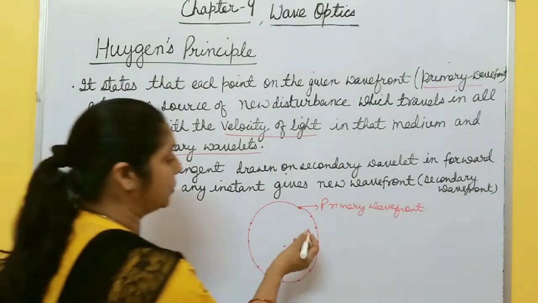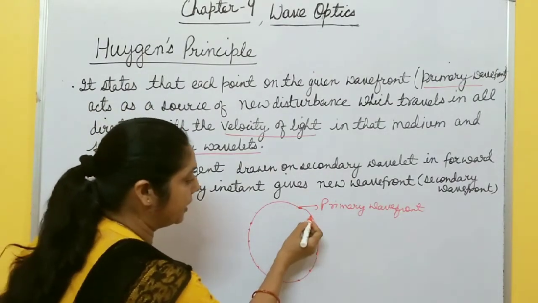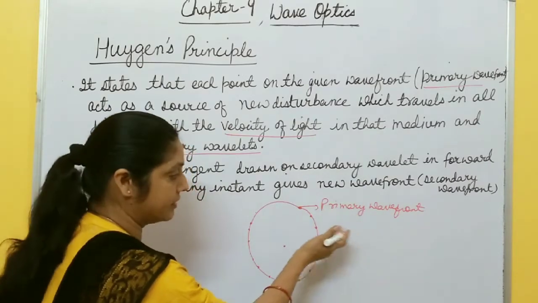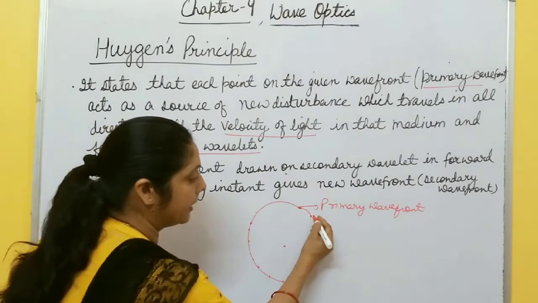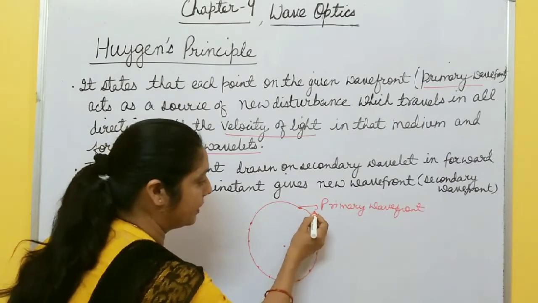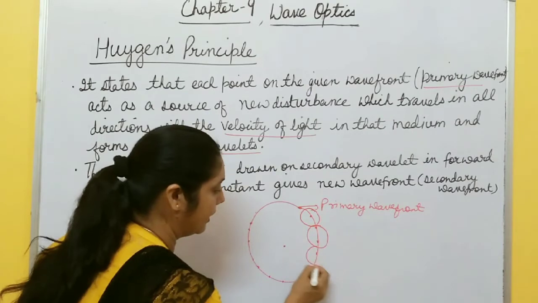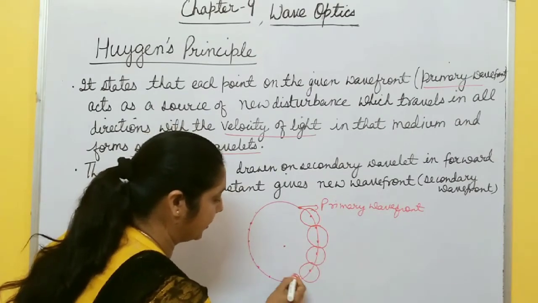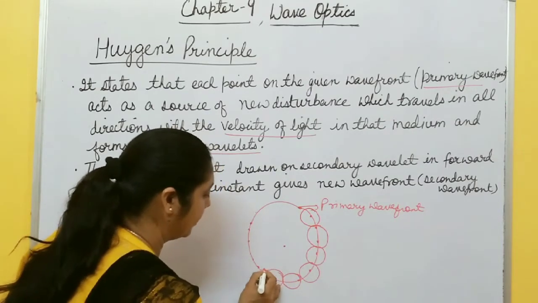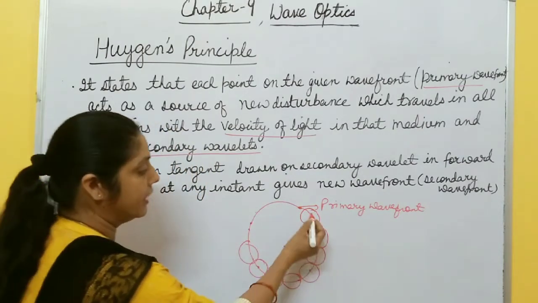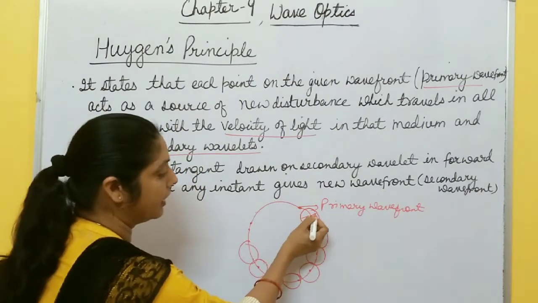So in this primary wavefront, each point acts as a source of secondary disturbance, which travels in all directions, so you get one sphere from this point, again you get one sphere from this point, like this one. This is spread in all directions.